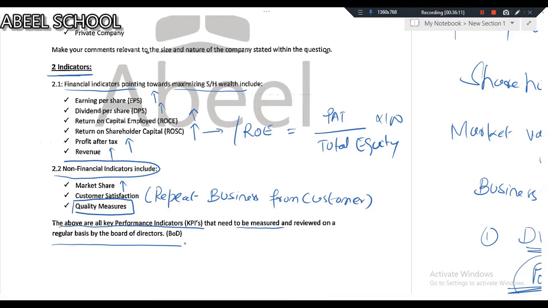If market share is increasing, customer satisfaction is increasing, the quality of your product is excellent, and day by day the quality of the product is increasing, then sooner or later shareholders' wealth will definitely be maximized, because financial indicators are on the right track, and non-financial indicators are on the right track as well. So all these are key performance indicators, and it is the responsibility of the BOD to review them.